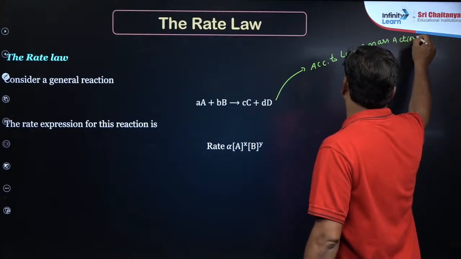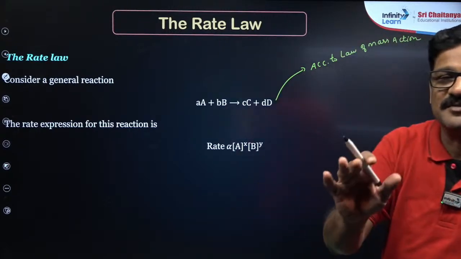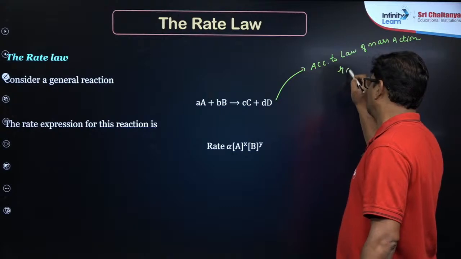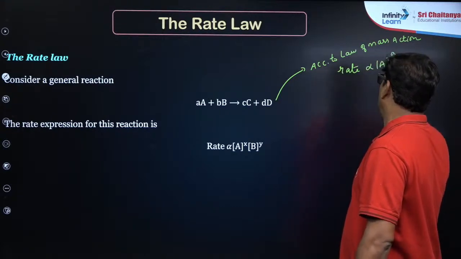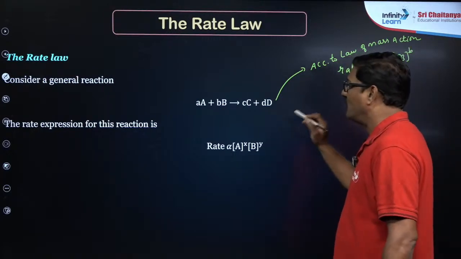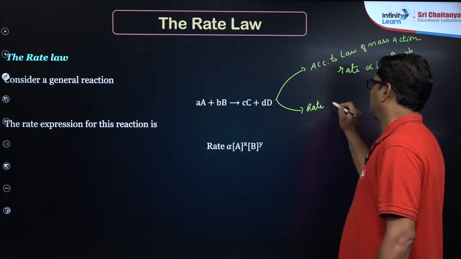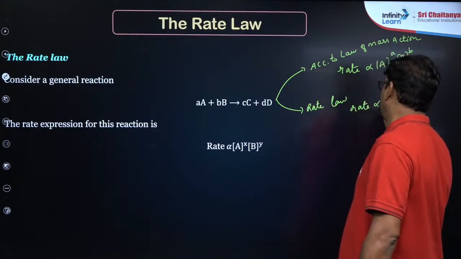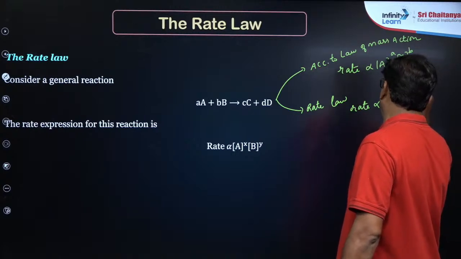The law of mass action applies only to a balanced chemical reaction. So the rate of the reaction you can say is [A] to the power a and [B] to the power b. But according to the rate law, the rate of the reaction is directly proportional to [A] to the power x and [B] to the power y.